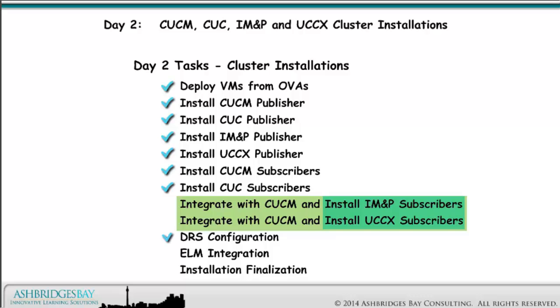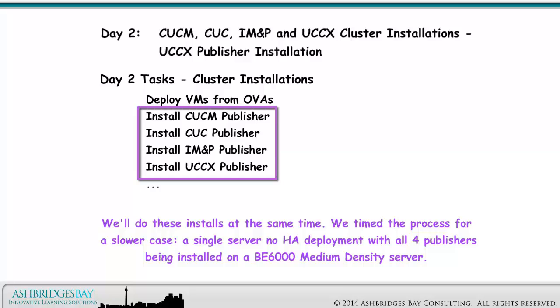Configure DRS for all 4 applications. Integrate CUCM and CUC with ELM. And do some final tasks, like upgrade VMware tools and configure virtual machine startup and shutdown. We'll do these installs at the same time. We timed the process for a slower case, a single server no HA deployment, with all 4 publishers being installed on a BE6000 medium density server.